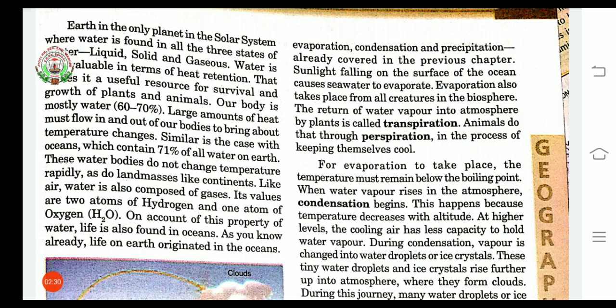Now, on account of this property of water, life is found in the ocean. What is the reason behind that? In the ocean, H2O means water is there, and that water has hydrogen and oxygen both. So what does a living thing want to live or to survive? That is water and oxygen. As both are available in the ocean, we can easily find life there. Now dear students, as you all know, life on the earth originated in the oceans.